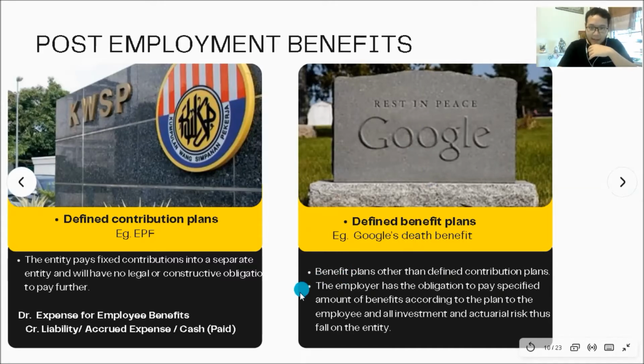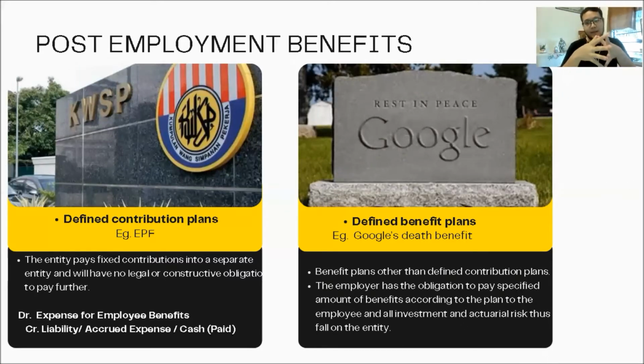So the employer has the obligation to pay a specified amount of benefits according to the plan to the employee. And all investment and actuarial risk falls on the entity, meaning the employer. They have to bear the risk. They take 11%, for example, of money from the employee, and they make the obligation to the employee to pay it when they retire. So they have to keep their word. They have to invest in assets, and they have to give it back when the time comes. Risk falls on the entity.